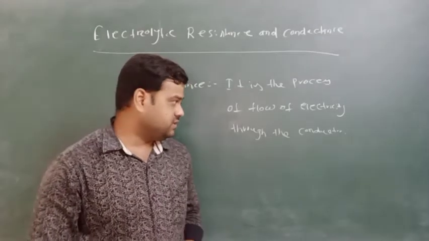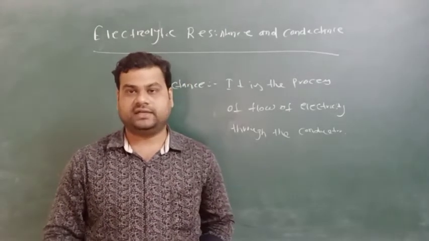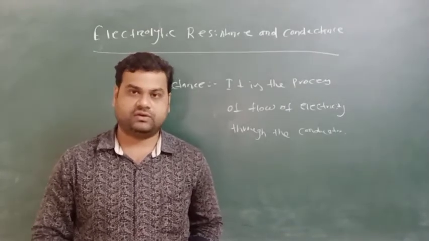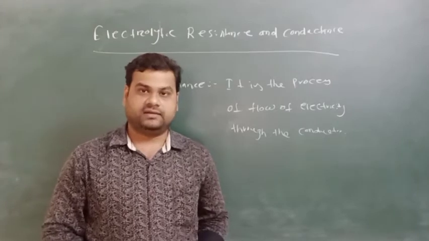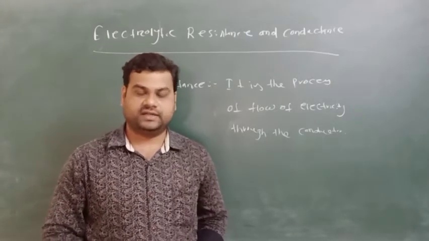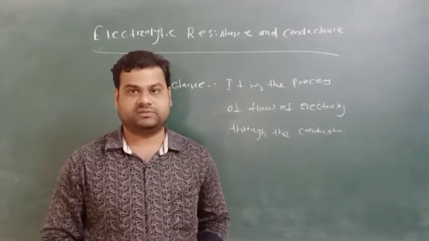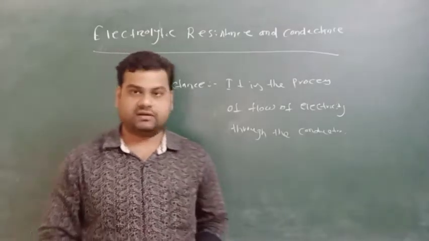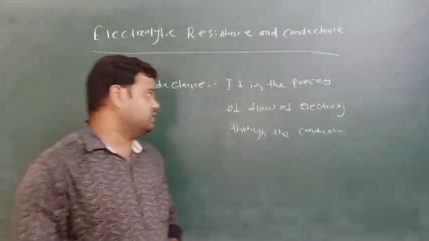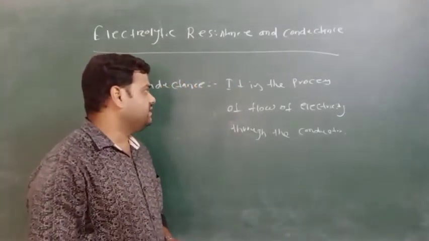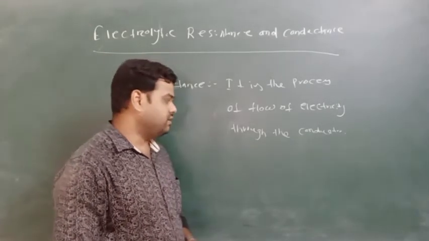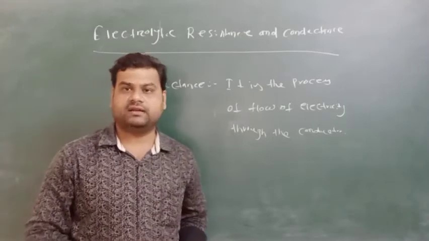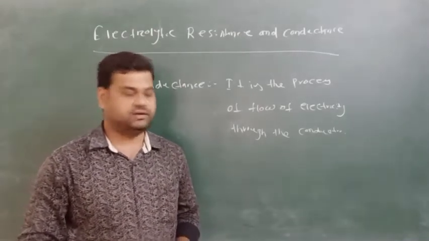These can conduct electricity in their molten state, while in metallic conductors the flow of electrons takes place. Whatever it may be, it is the process of flow of electricity through a conductor, which should be a metallic conductor or an electrolytic conductor.